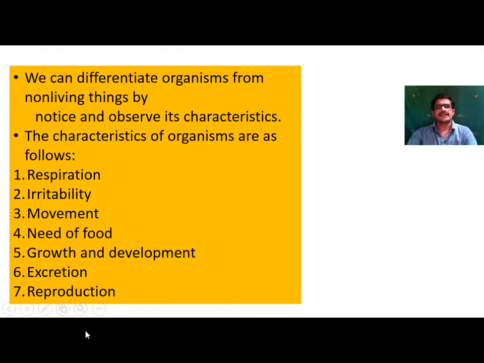So these are some characteristics which can differentiate organisms from non-living things: respiration, irritability, movement, need of food, growth and development, excretion and reproduction. These characteristics show living forms.